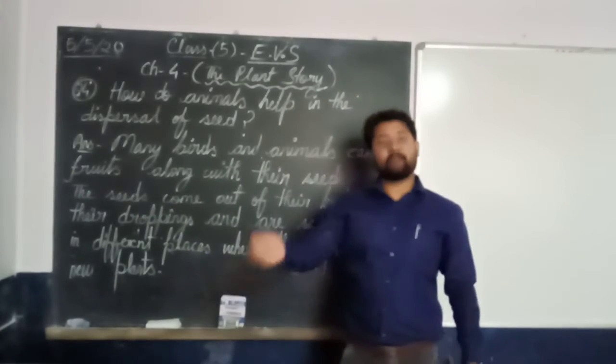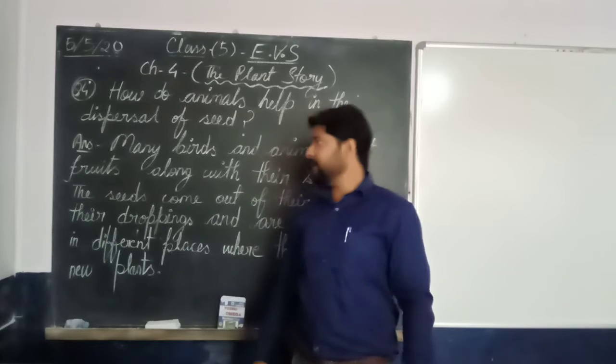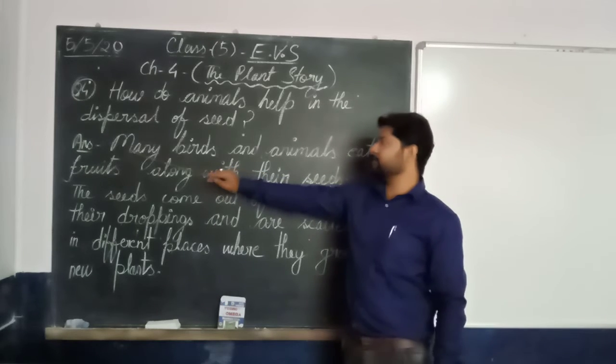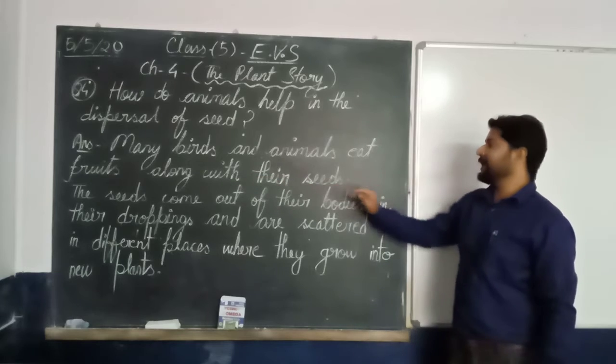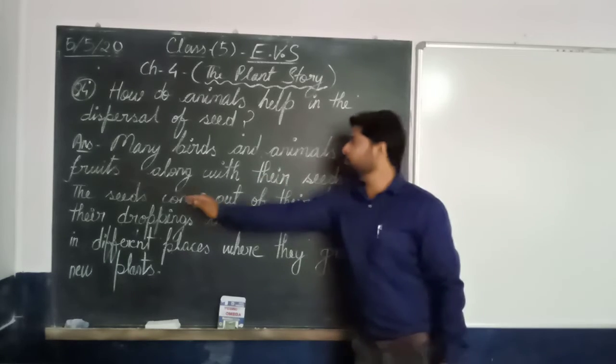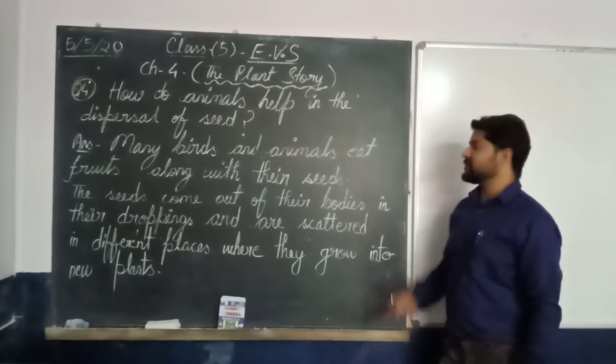As I already explained in the last class, today also I have explained. So let me go to the answer. As you can see on the board, I have written the answer. Many birds and animals eat fruits along with their seeds.